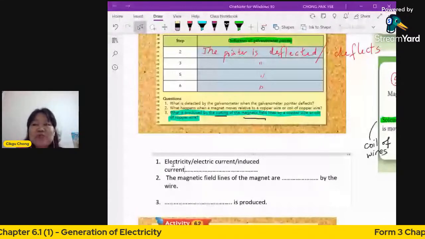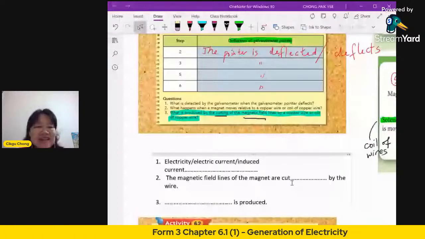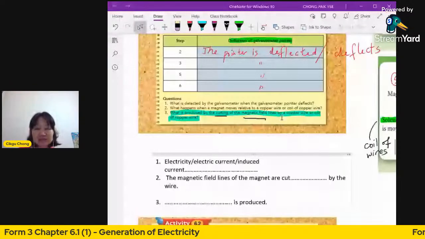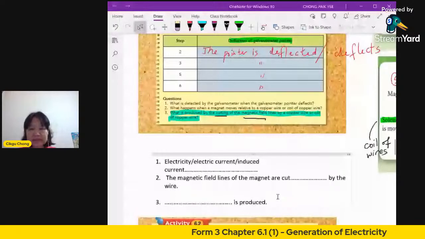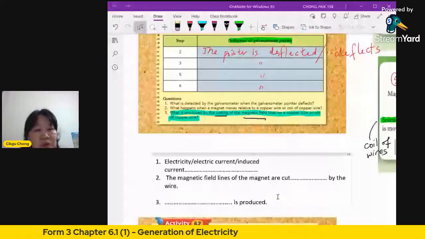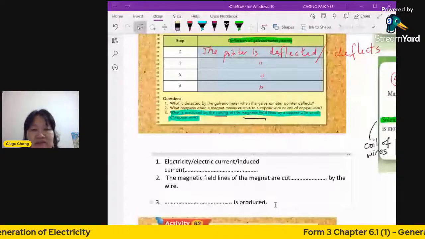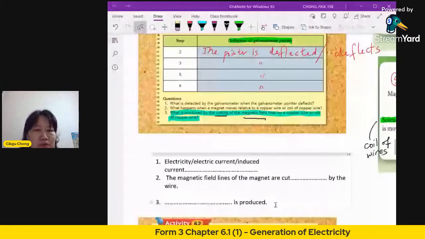Number 3, what is produced when you cut the magnetic field lines? What do you produce? Cut is correct. Now let's go to number 3. It's not difficult. The answer, you've seen it before. It's similar to what you've already answered earlier.